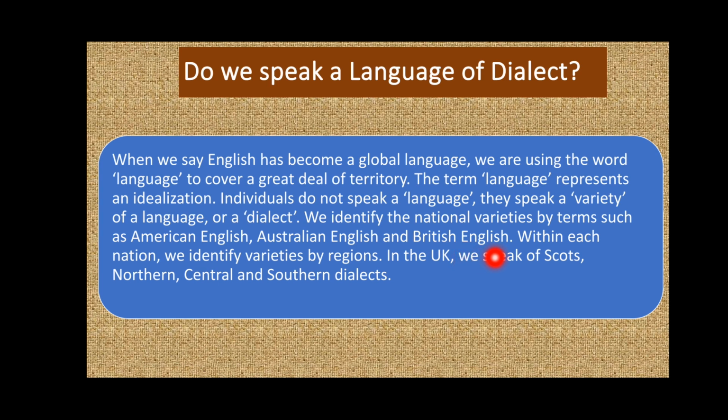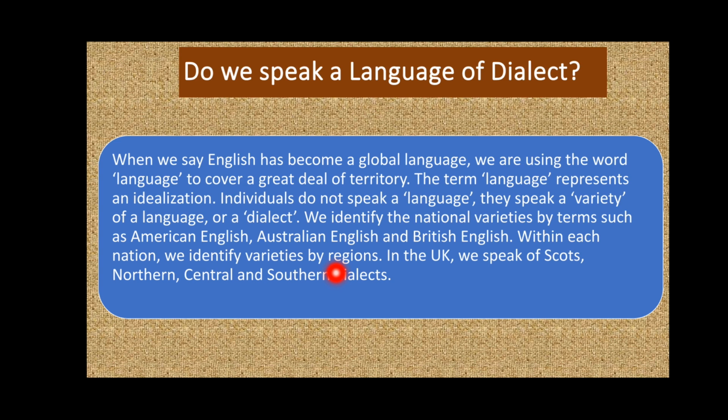And within each nation, we identify variety by regions, right? Then we have variety of a language by region. Let's talk about Khyber Pakhtunkhwa. Pashto is spoken in this part of Pakistan, which is one of the regions of Pakistan. And then we have several varieties of Pashto which are spoken in different parts of Khyber Pakhtunkhwa.